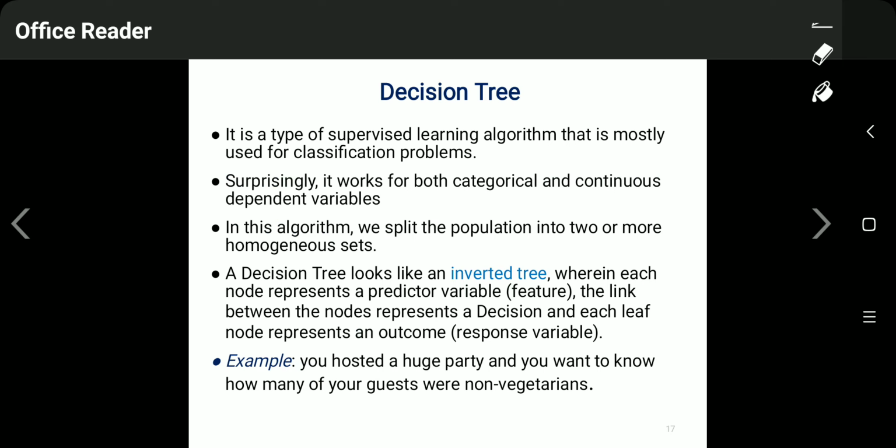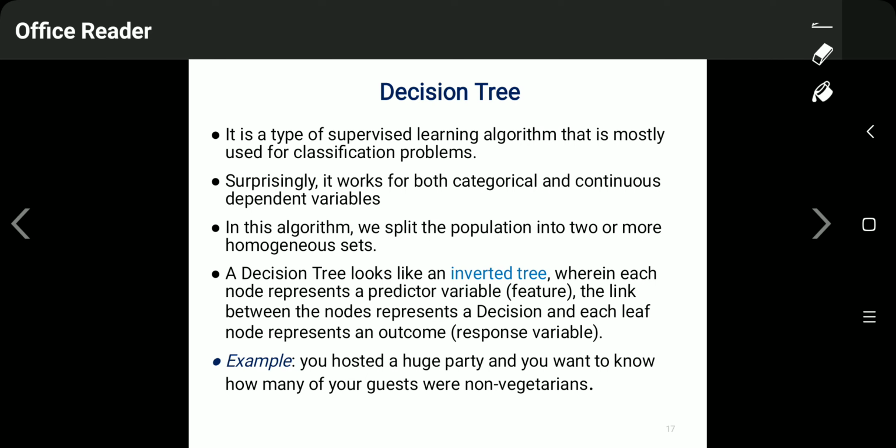Now next is decision trees. A tree basically has a root and some branches. Here the decision tree will be an inverted tree. We start from the root, and then it has further branches. It is a type of supervised learning algorithm that is mostly used for classification purposes, whether this is a man or a woman, a boy or a child, whether this is a student or an outsider of the college. This is what the decision tree can give as output.